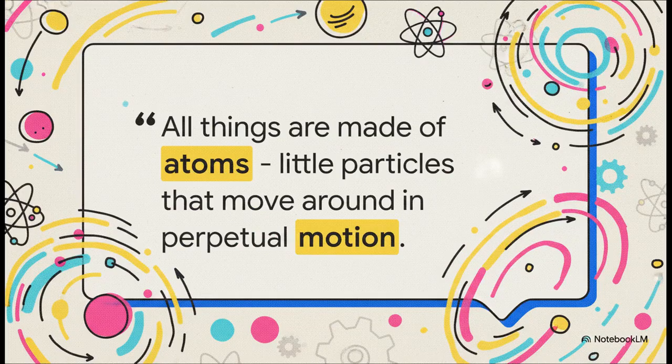Richard Feynman, who is absolutely one of the titans of 20th century physics, once posed this really thought-provoking doomsday scenario. He asked, if humanity faced total extinction and we could only pass down one single sentence to the next generation of life, what would it be? Well, he chose the atomic hypothesis. He believed the single most valuable piece of human knowledge is that all things are made of atoms, and they're constantly moving and interacting. That perpetual motion, that's the beating heart of our entire discussion today.